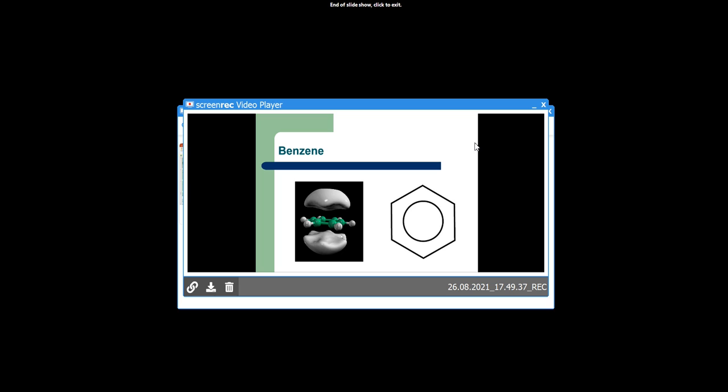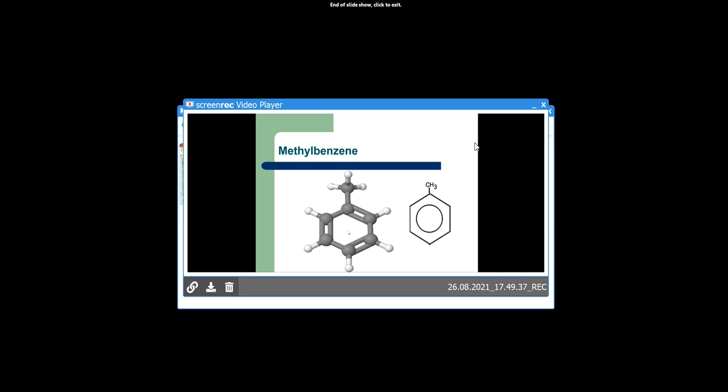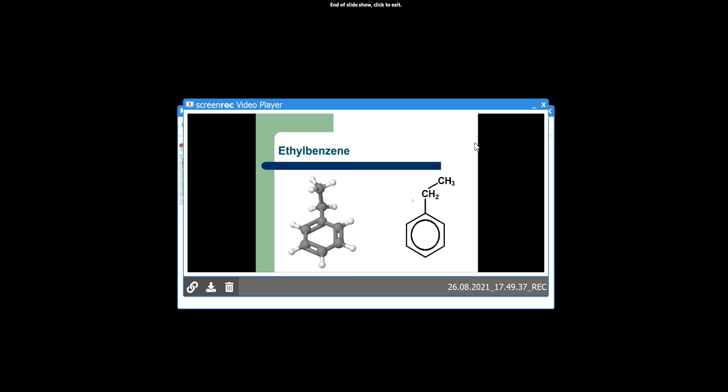These are the examples of aromatic hydrocarbons. For example, benzene, methyl benzene, having molecular formula C7H8, and the structure of this methyl benzene is the benzene ring. There is one methyl group attached to the benzene ring. Ethyl benzene, this is again another example of an aromatic hydrocarbon, and the structure of this is the benzene ring. A C2H5 group will be attached to the benzene ring, and molecular formula is C8H10. So this is the structure of benzene. And see the structure of methyl benzene, one methyl group attached to the benzene ring, and ethyl benzene